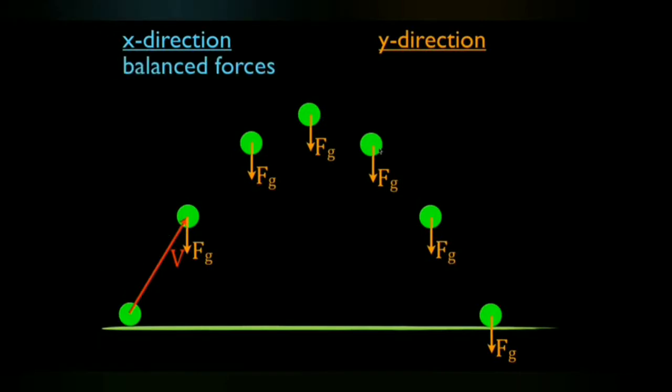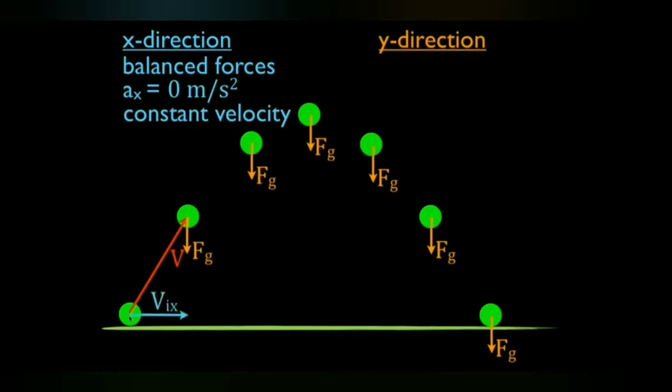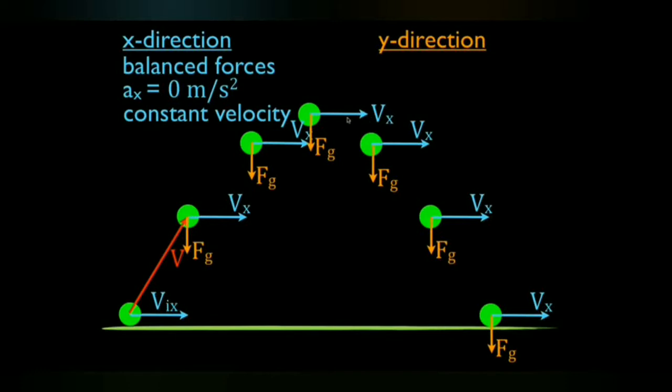Along x direction, if the air resistance is neglected, then the body is under the influence of balanced forces, and hence the acceleration along x direction is 0, and therefore the velocity component along the horizontal direction always remains constant throughout the motion of the projectile. Therefore, the horizontal velocity remains constant throughout the motion.